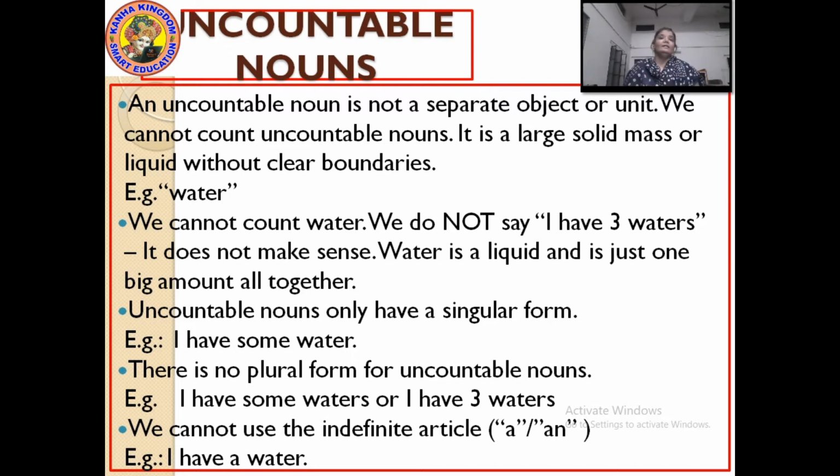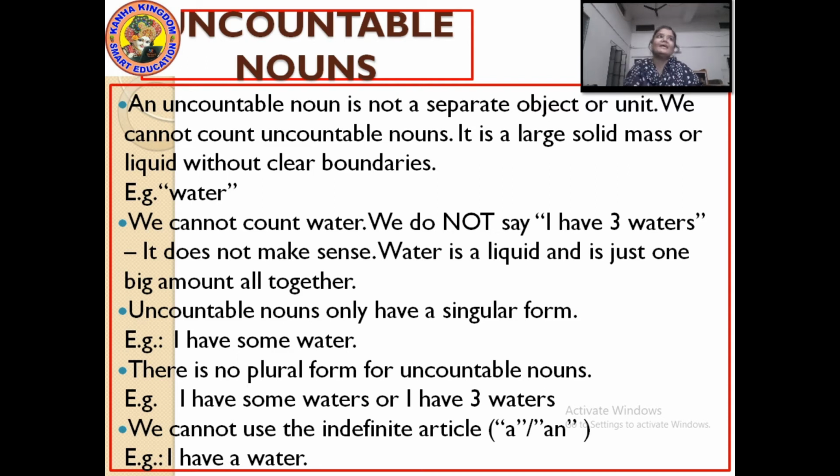Like water. Will you say I drank one water? No. You cannot use it because water cannot be counted. I drank one juice? No. We cannot count water.